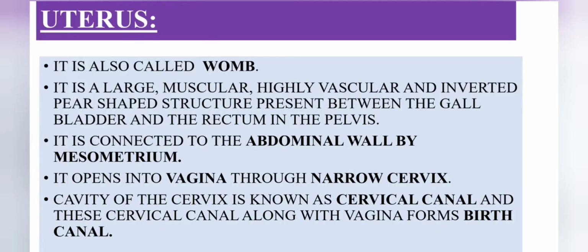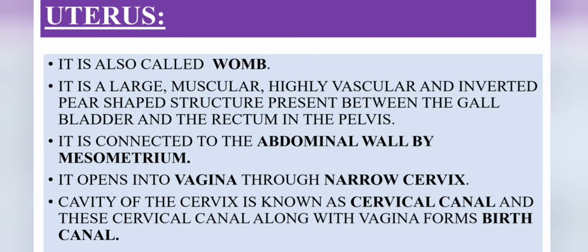Now moving to the next slide, uterus. The uterus is also known as the womb. It is a large, muscular, highly vascular and inverted pear-shaped structure present between the gallbladder and the rectum in the pelvis.